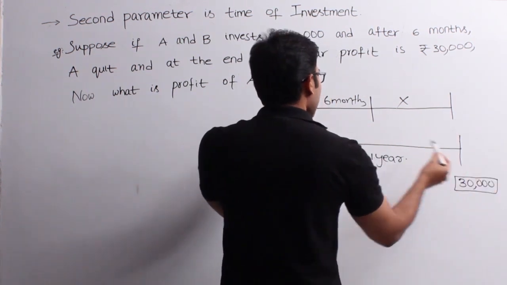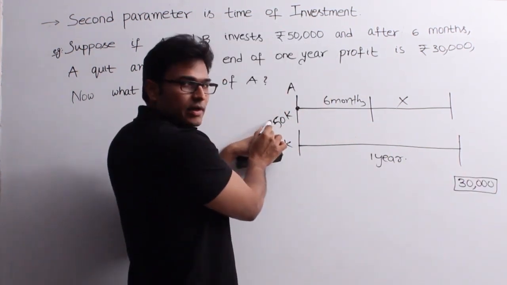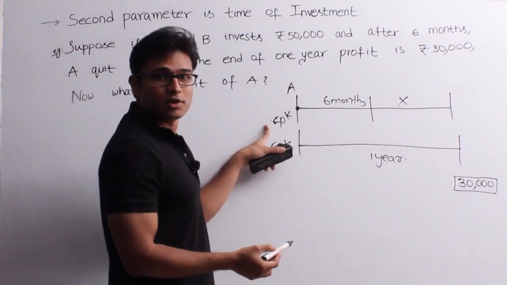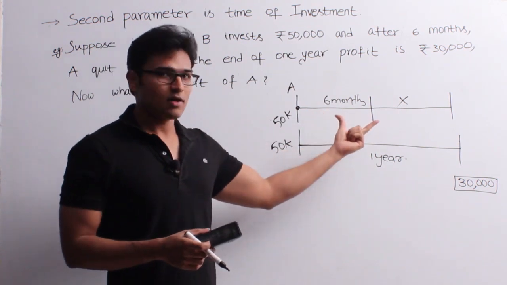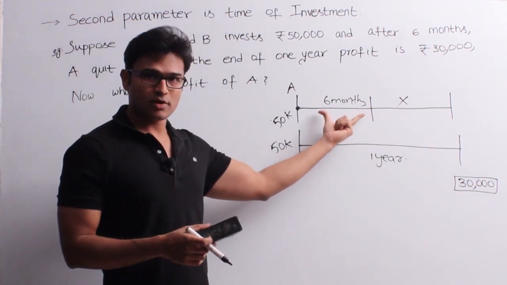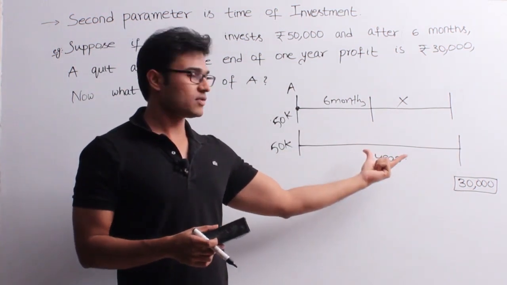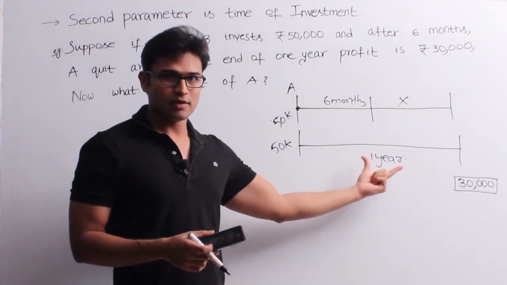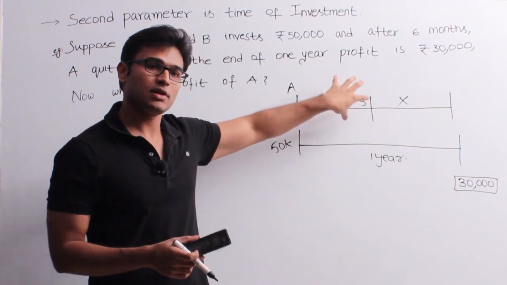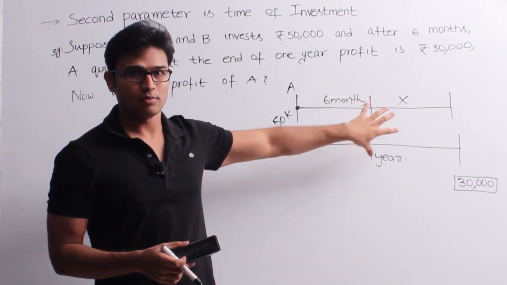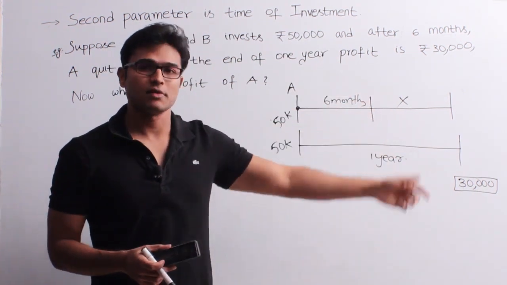Now both of them have invested the same amount, therefore they are supposed to get the same share in the profit. But if you see this, the time of investment is different. One of them has invested only for half the time and the other one is there for full time. Got it? Therefore the time of investment in case of B is twice that of the case of A. So the profit should also be shared in that ratio.